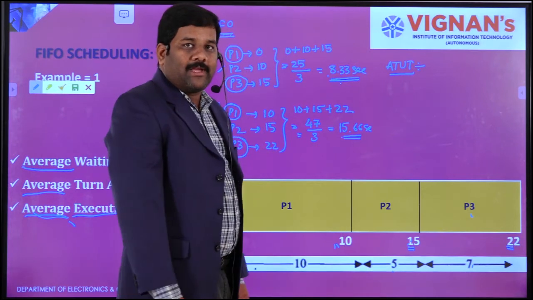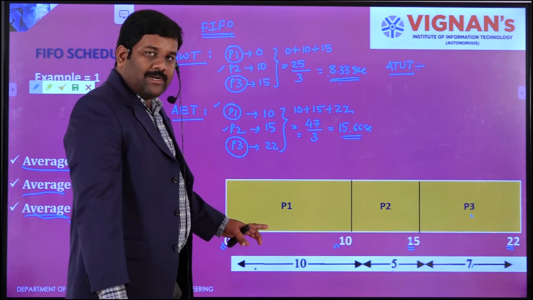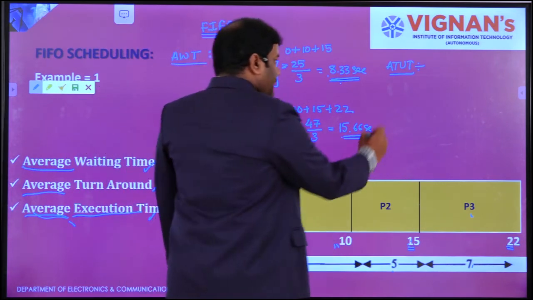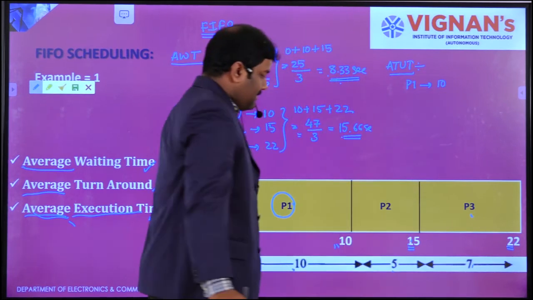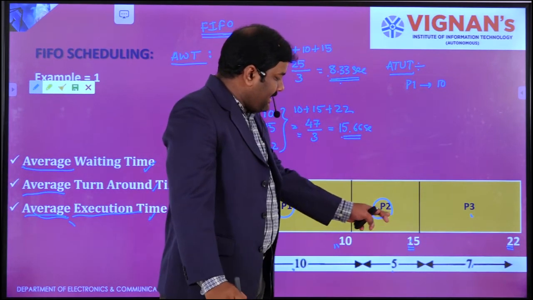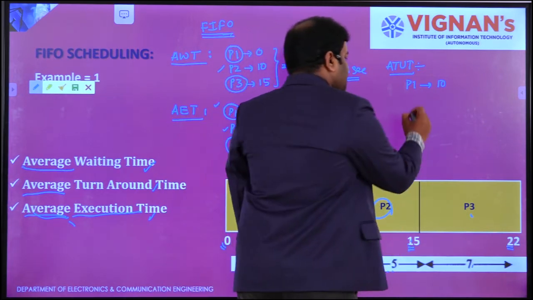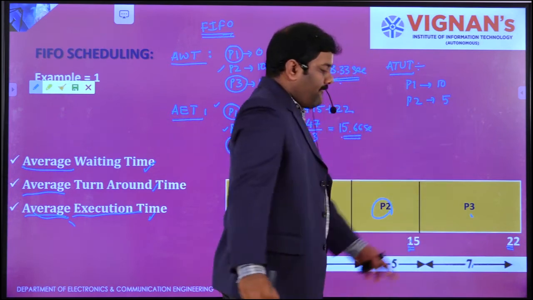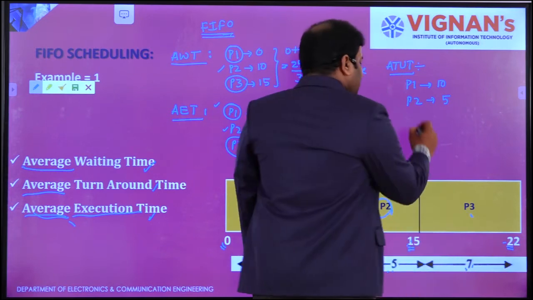Next one is average turnaround time. How much time will each process take? For P1 it will take 10 seconds. For P2, how much time will it take to execute? 15 minus 10, that is 5 seconds, so turnaround time is 5 seconds. For P3, 22 minus 15, that is 7 seconds.